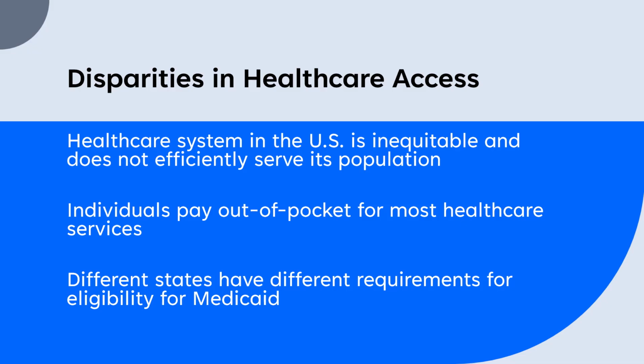Within the U.S., not every demographic group has the ability to access healthcare at the same level. The system is inequitable and does not equitably serve the entire population and provide the same health outcomes for all. Because of this system, many individuals must pay out of pocket for most healthcare services, which creates a cycle of debt and keeps disadvantaged individuals at a disadvantage. Geographically, different individuals also have different levels of access to healthcare, as different states have different requirements and eligibility for healthcare systems like Medicaid. An individual in one state may not be able to access healthcare that an individual in another state has access to.